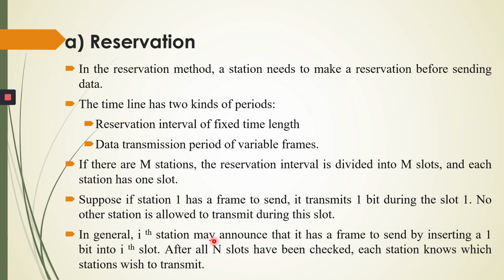In general, the ith station may announce that it has a frame to send by inserting a 1 bit into the ith slot. After all n slots have been checked, each station knows which stations wish to transmit. Suppose we have 5 stations and station 2 wants to send the data. Then all the remaining stations need to know that station 2 wants to transmit. This is the concept of this statement.